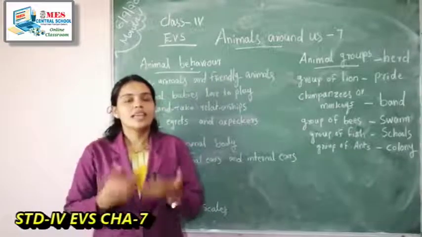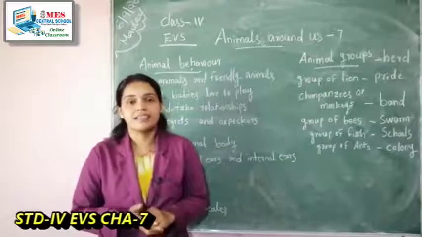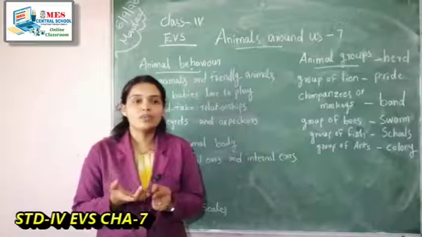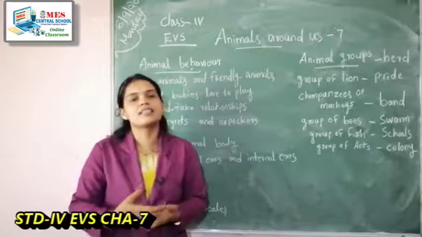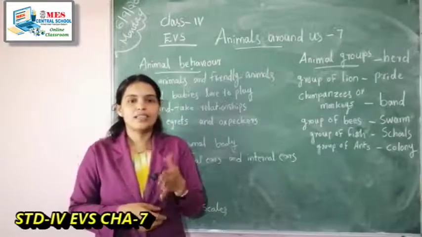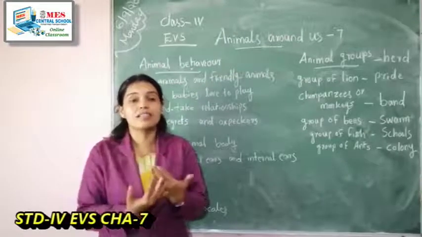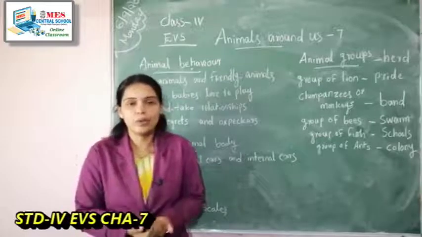So they are getting their food. In return, how do the birds help the cows and buffaloes?